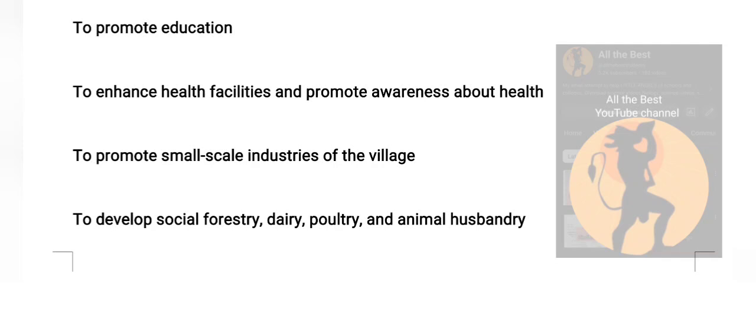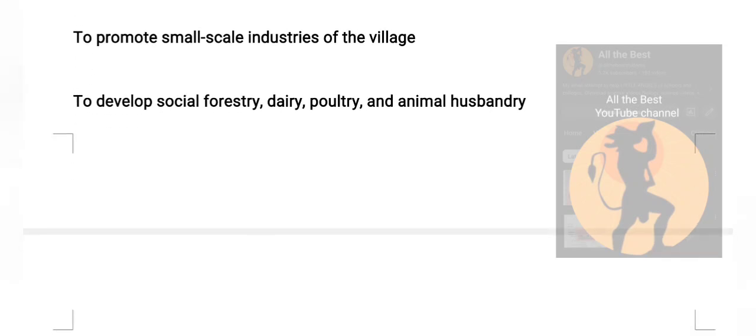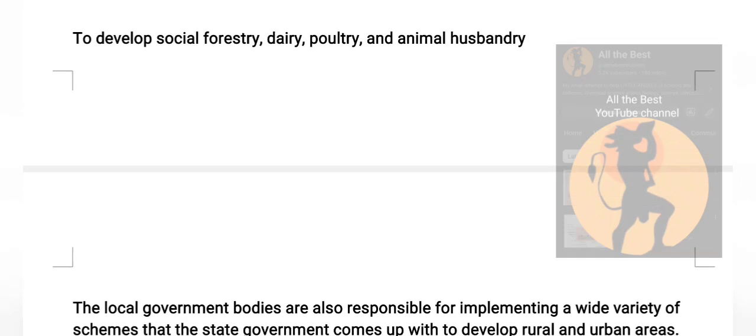To promote small scale industries of the villages, it could be pottery, it could be the goldsmiths or the ironsmiths, and all the small industries they do in the villages, so they help them out. So small scale industries. To develop social forestry, dairy, poultry, and animal husbandry.